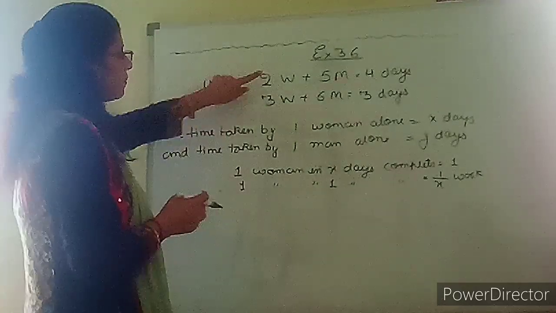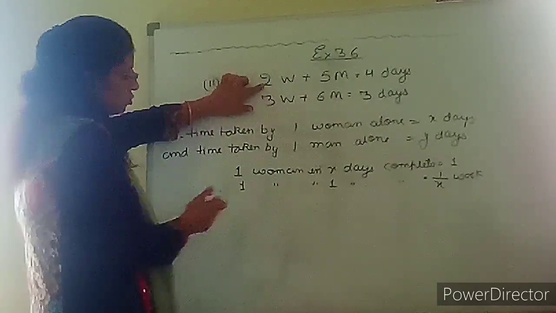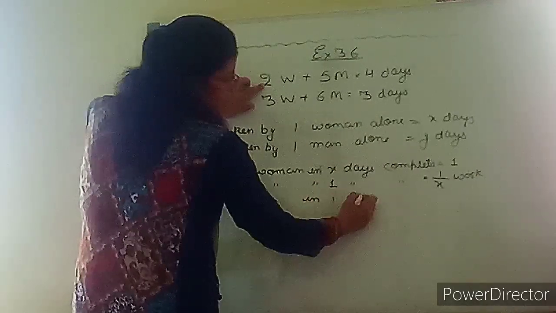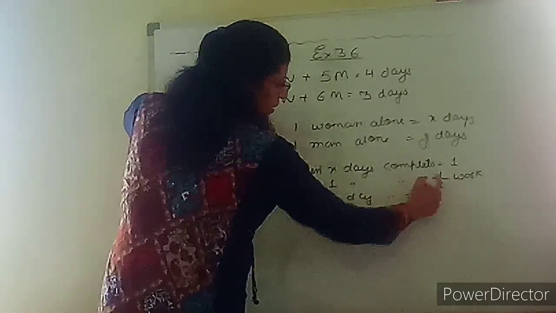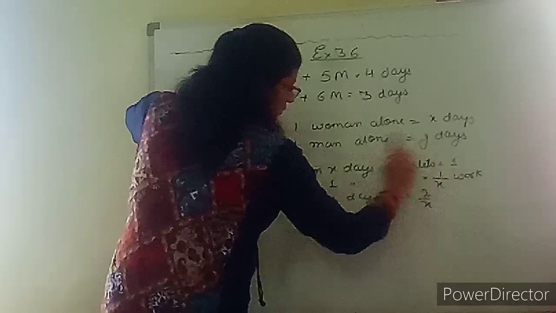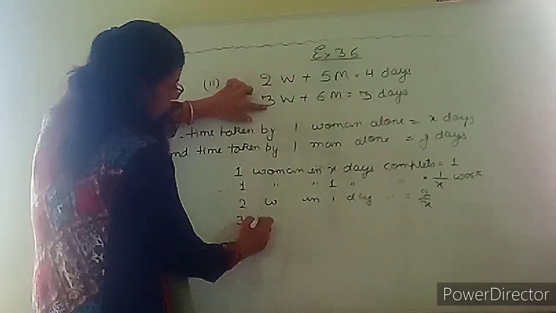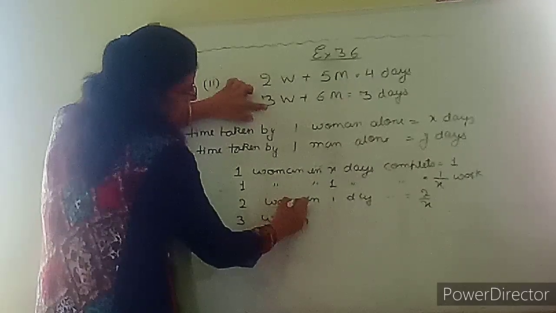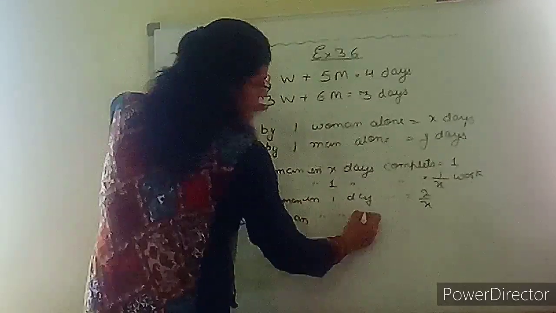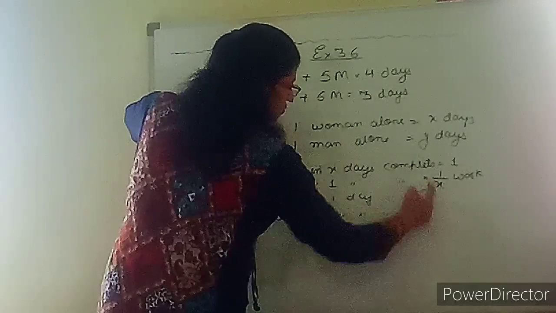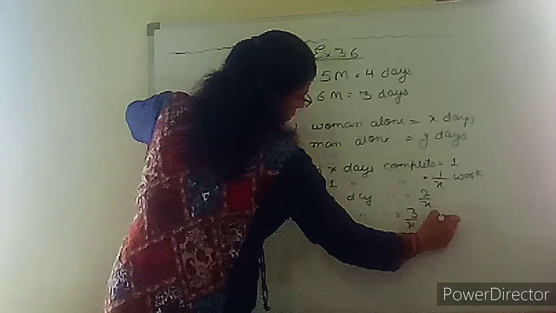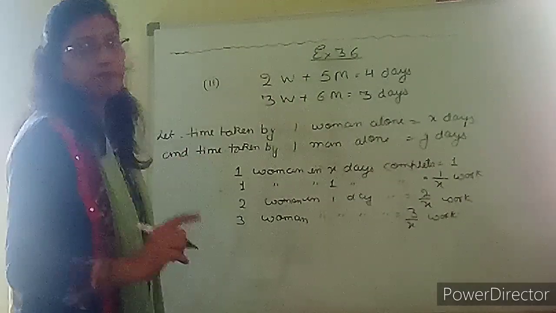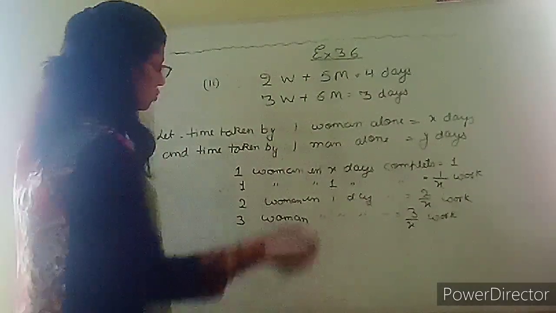Same way, now we will do it for 2 women and 3 women, which are given to you. So 2 women in one day will complete, multiplying by 2, 2 upon x work, and similarly 3 women in one day will complete, multiplying by 3, 3 upon x work. Okay, so first we got these two. Same way we will do for men also.